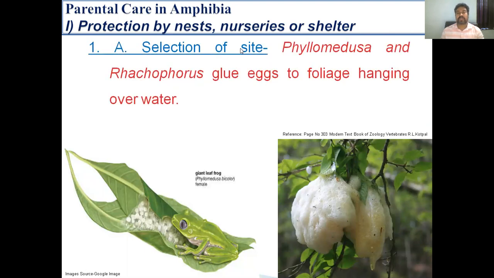Many amphibians do not lay eggs in water. They lay eggs on moist land or on the leaves or branches of trees near the water body. For example, Phyllomedusa and Rhacophorus glue the eggs to leaves hanging over the water body, and the tadpoles, when formed, drop directly into the water.